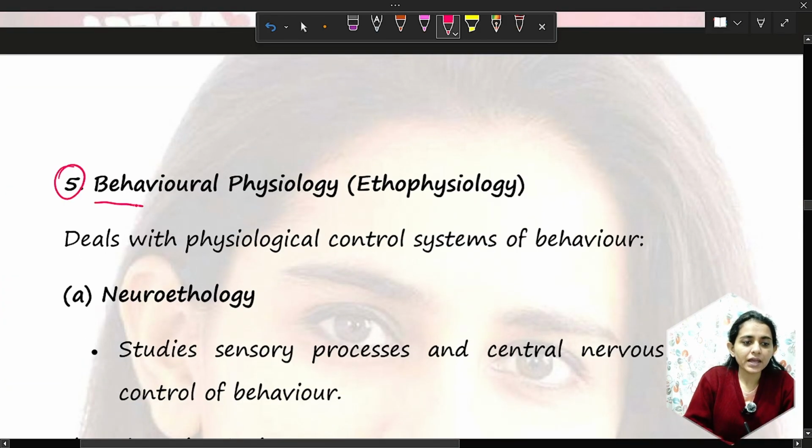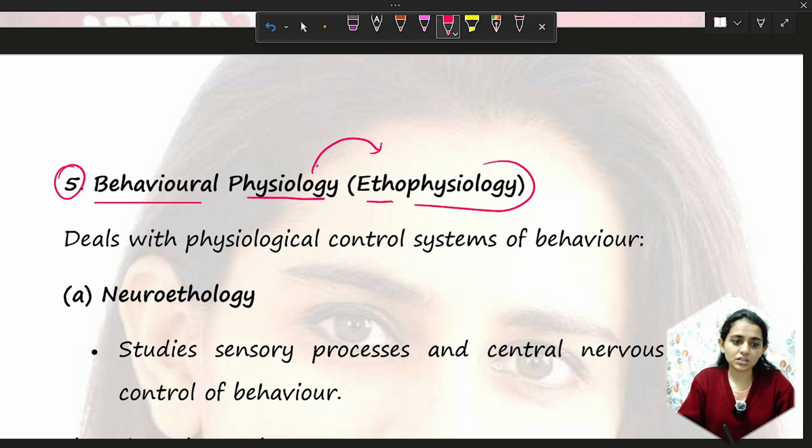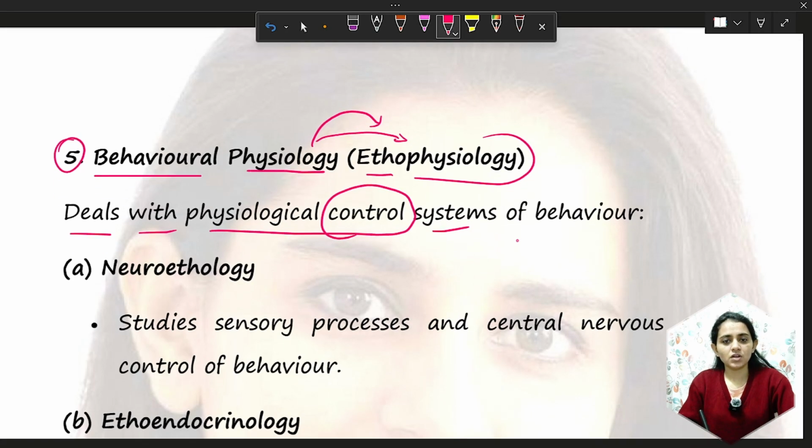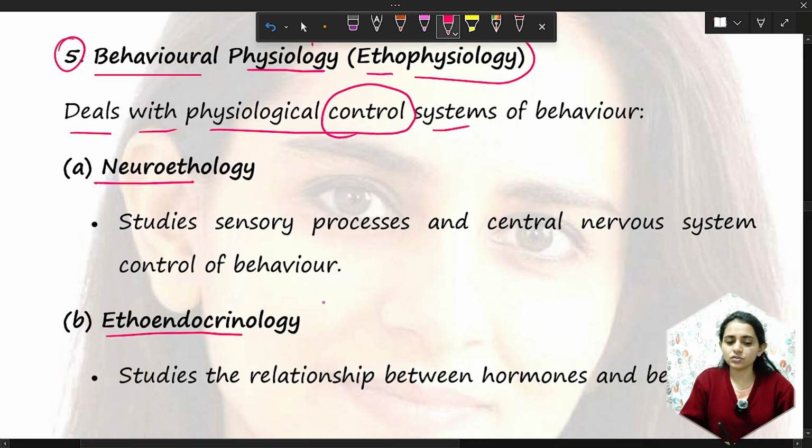Now, behavioral physiology. What is the physiology behind the behavior? What changes happen within the body, in the physiological condition? It is also called ethophysiology. It deals with the physiological control system of the behavior, which includes neuroethology and endocrinology.